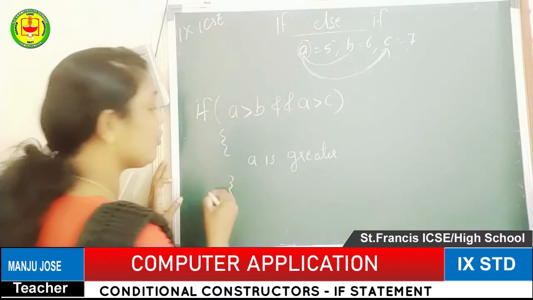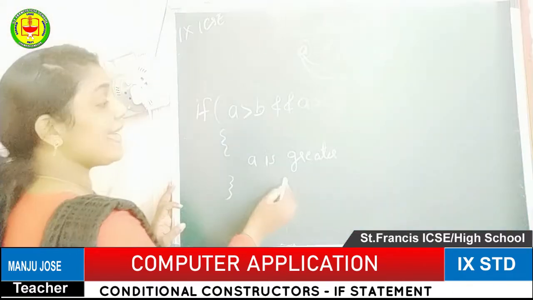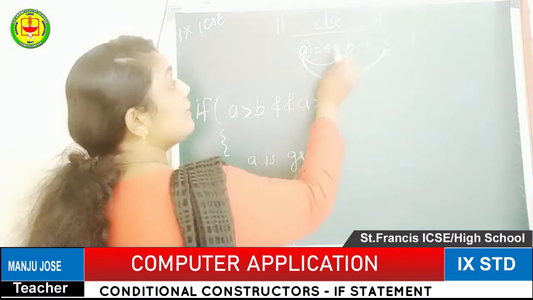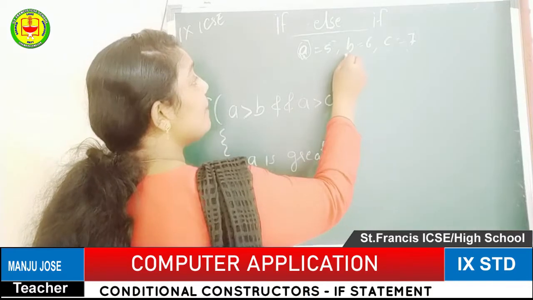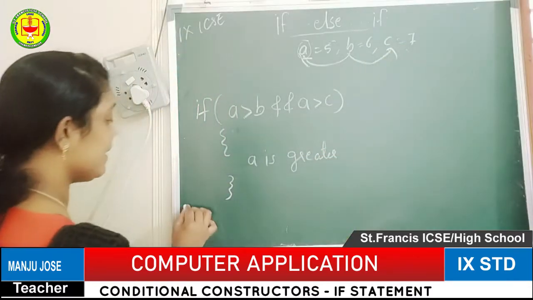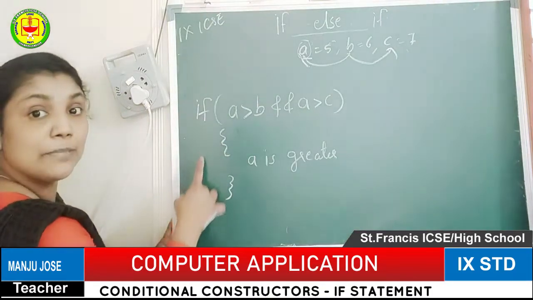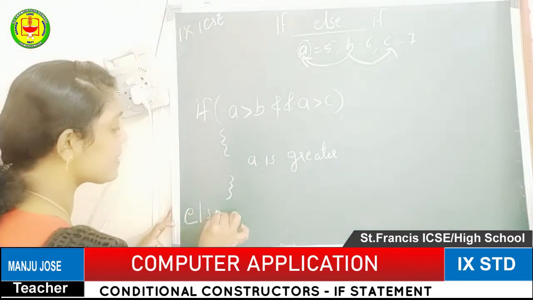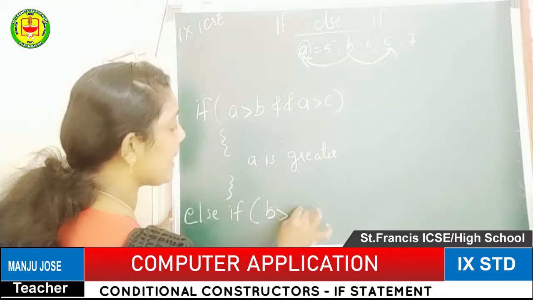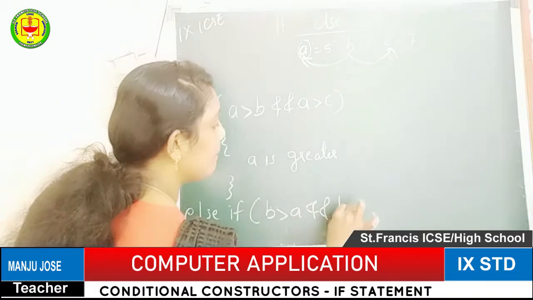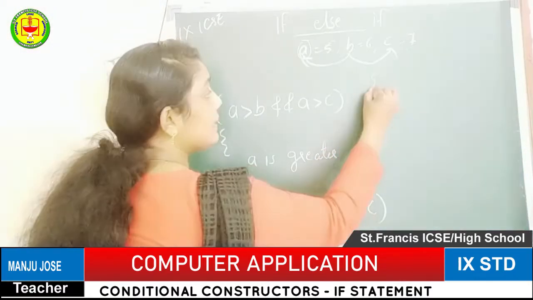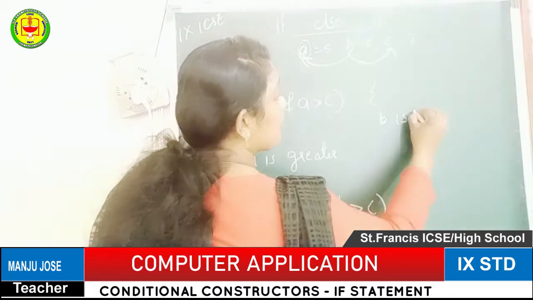Then you close the if option, so only A is printed. The next we have to check B. The next condition will be B greater than A and B greater than C. The same condition. You go to the else part of the first if. Else if, open the bracket, B greater than A and B greater than C. If this condition is true, we can tell B is greater.